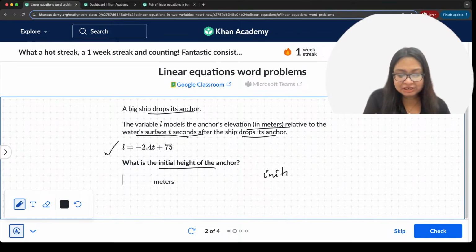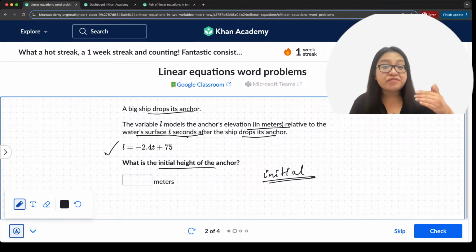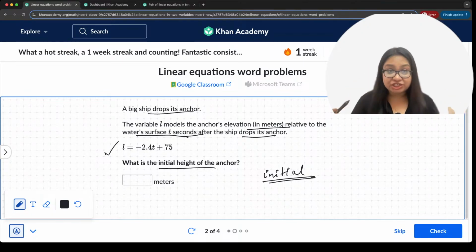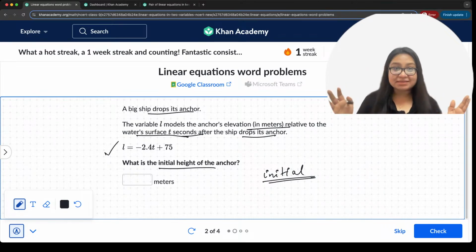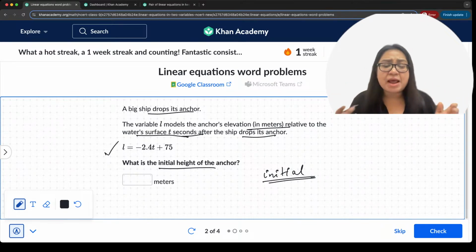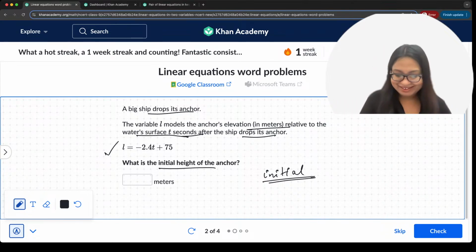Whenever a situation changes, varies, initial is always at t equal to 0. That is a basic standard that we always apply wherever we apply math, physics, chemistry, anywhere. Initial means t is equal to 0.